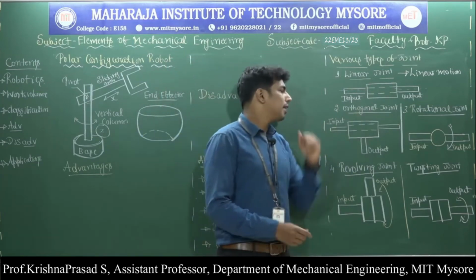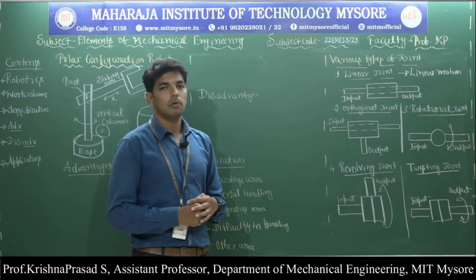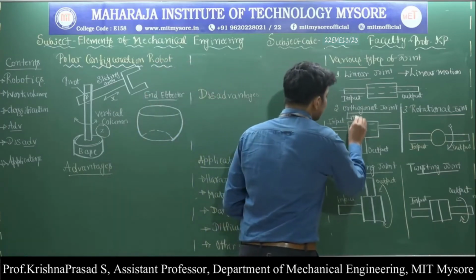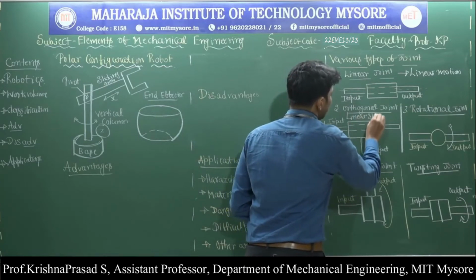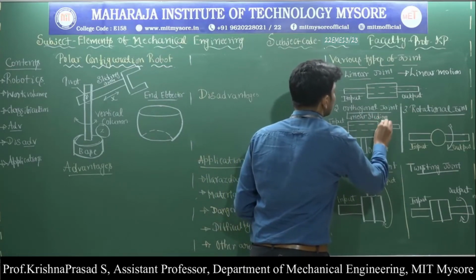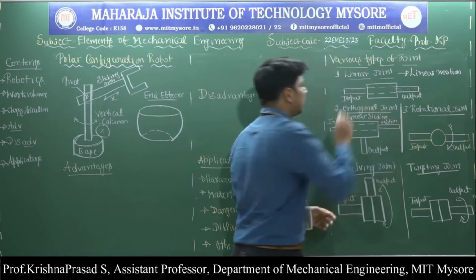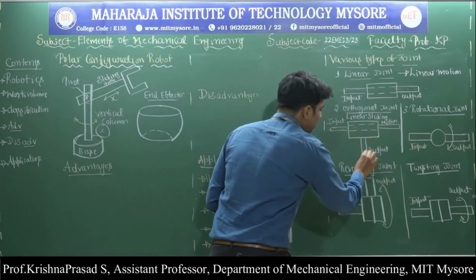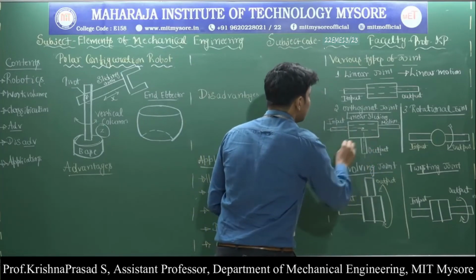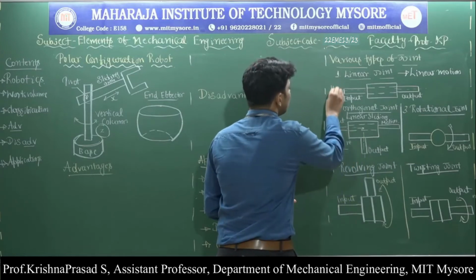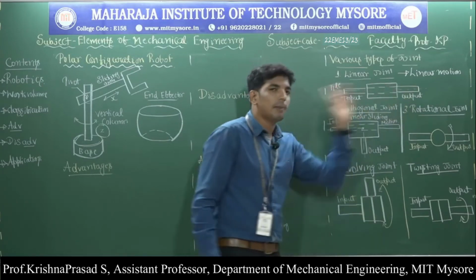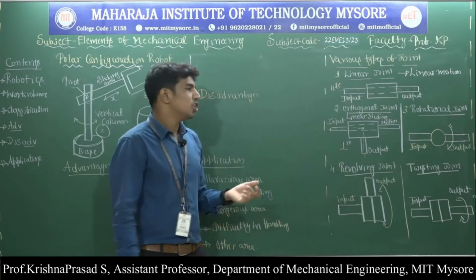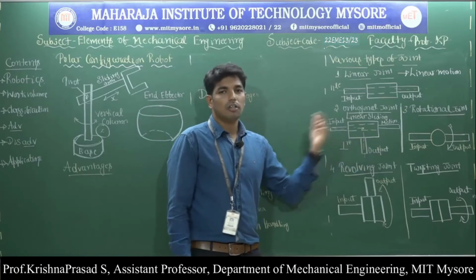Then what is meant by the orthogonal joint? That is very much important. The orthogonal joint provides the linear sliding motion, and a very important thing is that here the axis of the input link and the axis of the output link are perpendicular to each other. In the linear joint the axes of the input link and output link are parallel to each other, but here the axes of the input link and output link are perpendicular to each other. Then it is called the orthogonal joint.